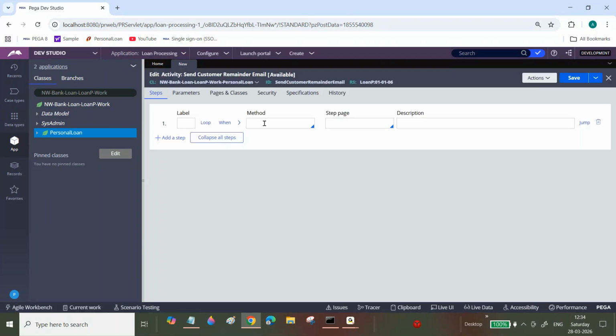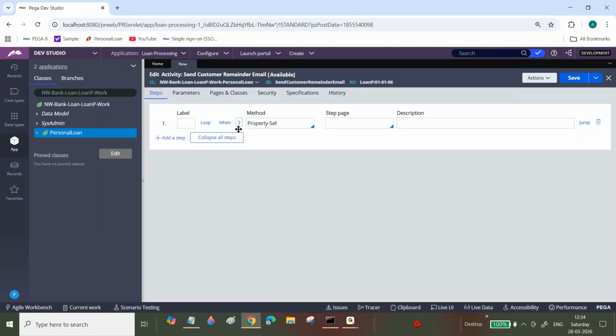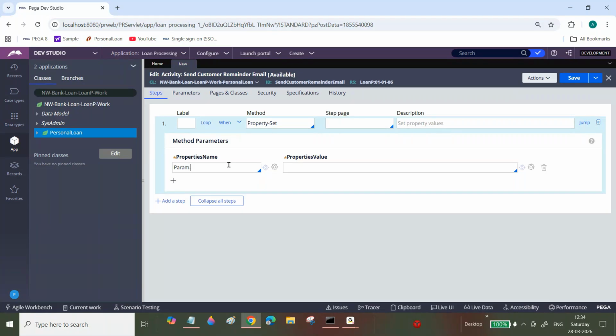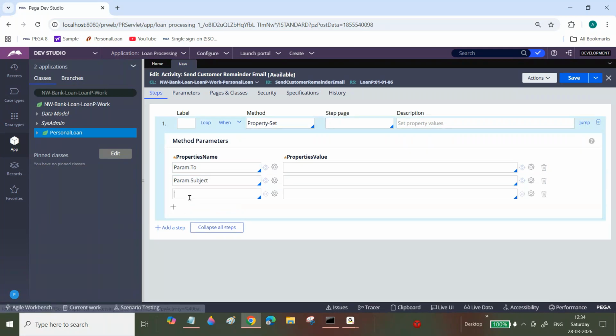Sir, now here property set method: parent dot to, parent dot subject, parent dot message. I will always send an email to prarjun.pega, just for example purposes. Subject: pending customer information.